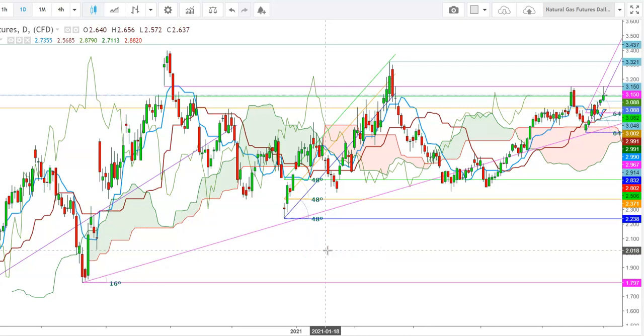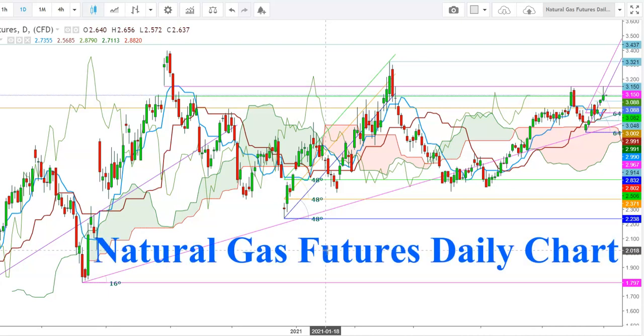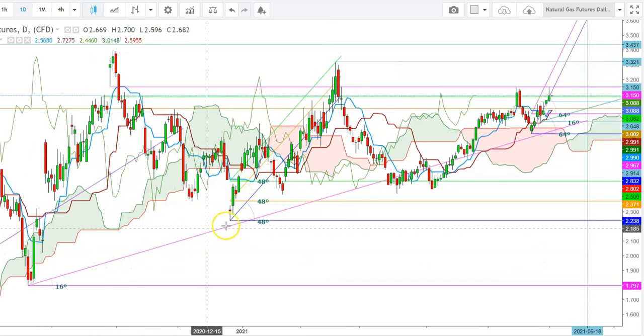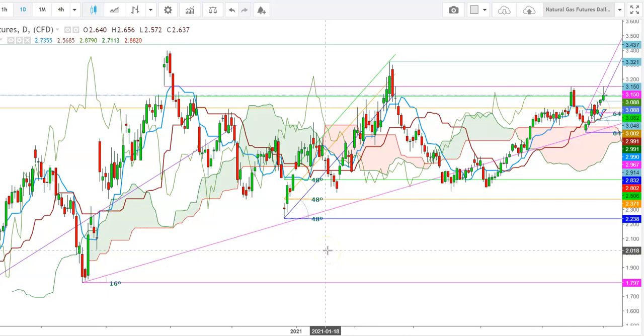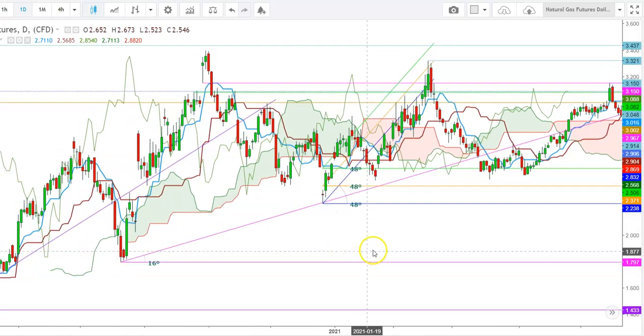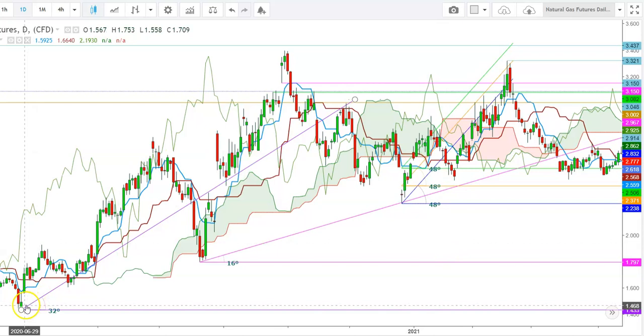So let us start the day to analyze the movements of natural gas futures in different time frames. So friends, here you can see a daily chart of natural gas futures where I find that it's a 16-degree move. So friends, here I find that the natural gas futures look to have adopted 60-degree multiple moves from a long time. Here I would like to show you how we have seen the first move here on June 26,